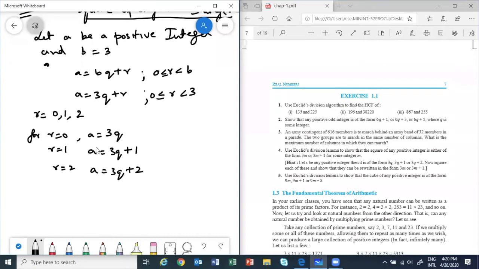Now we want to show that if we take the squares of these, they will be of the form 3m or 3m plus 1. So we will take the square of each one of them. Now if a is equal to 3q, then a square will be 3q whole square. So this can be written as 9q square, which can be written as 3 into 3q square.